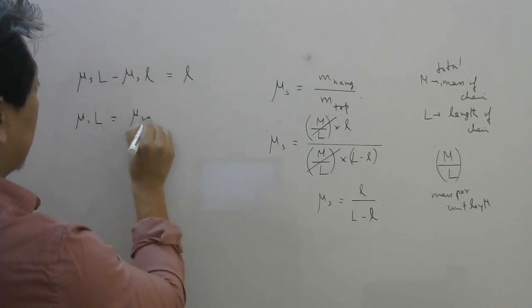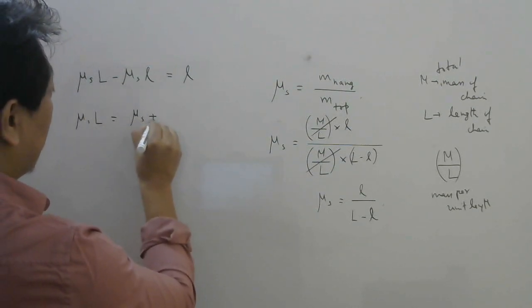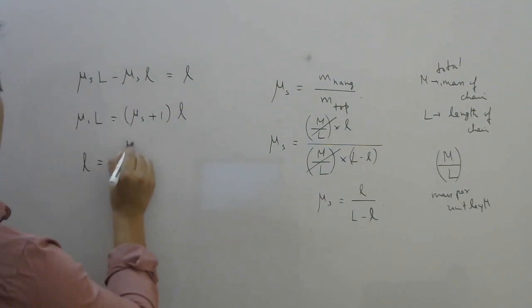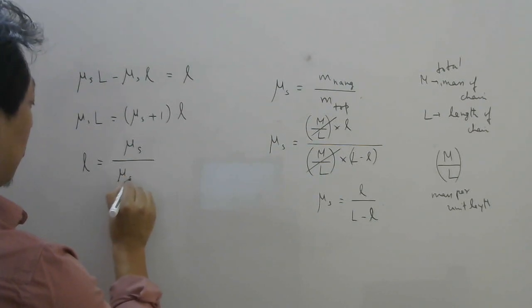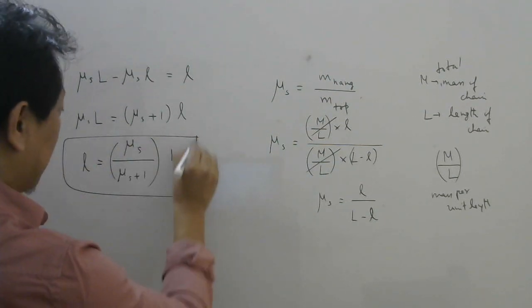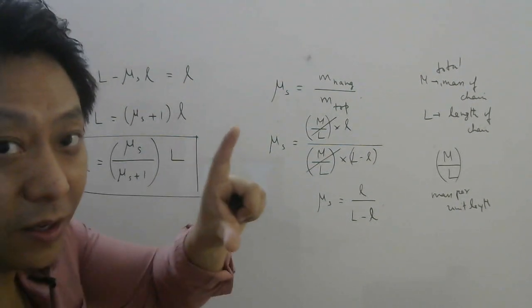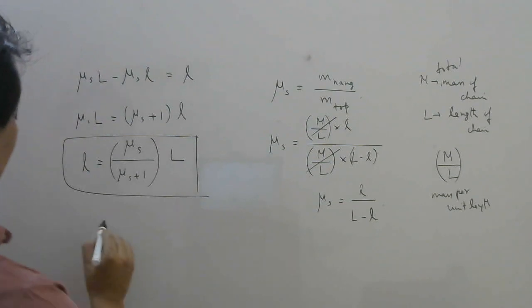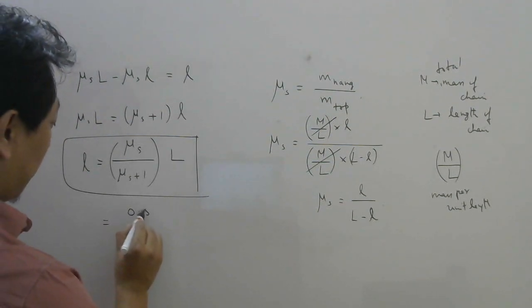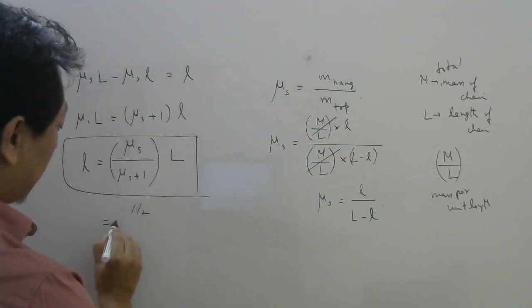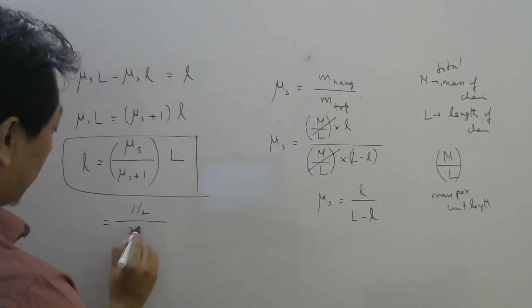So mu s l plus l. So if I take l common, mu s plus 1 into l, right? So l will be mu s by mu s plus 1 times L. So this much maximum length can hang from the table if you don't want the chain to fall. Now here mu s was given 0.5, which I can write 1 by 2. So 1 by 2 plus 1 by 2 will be 3 by 2.